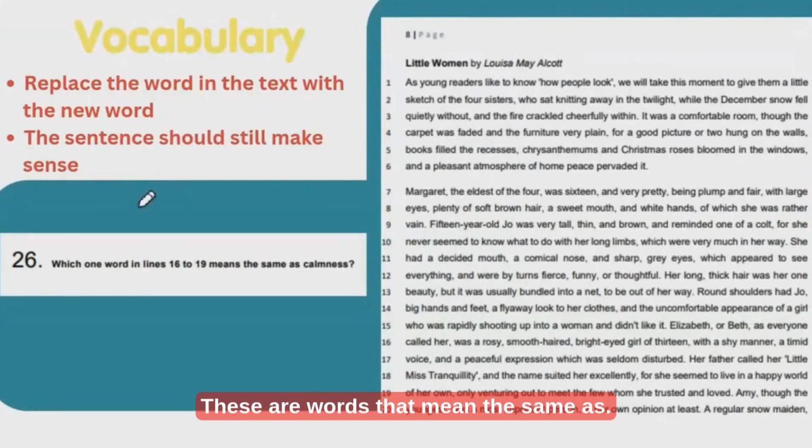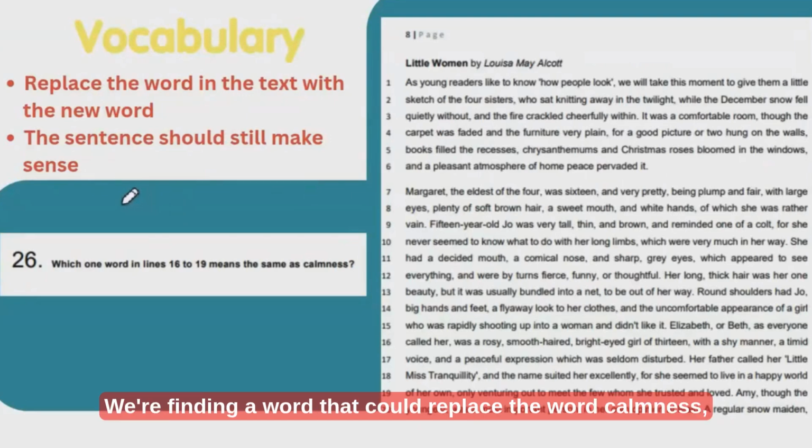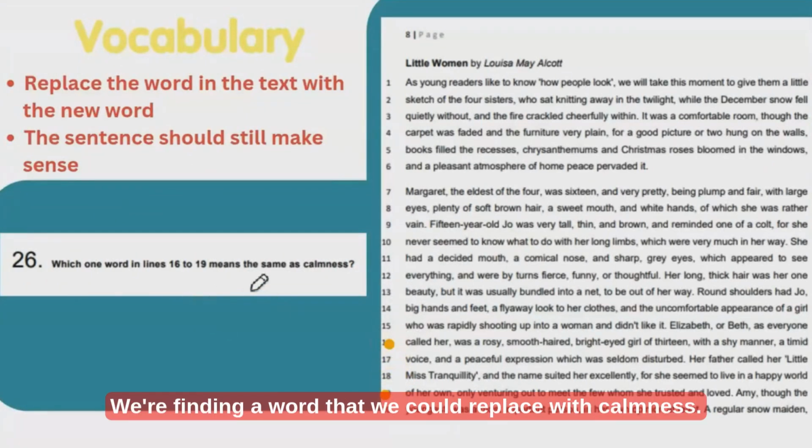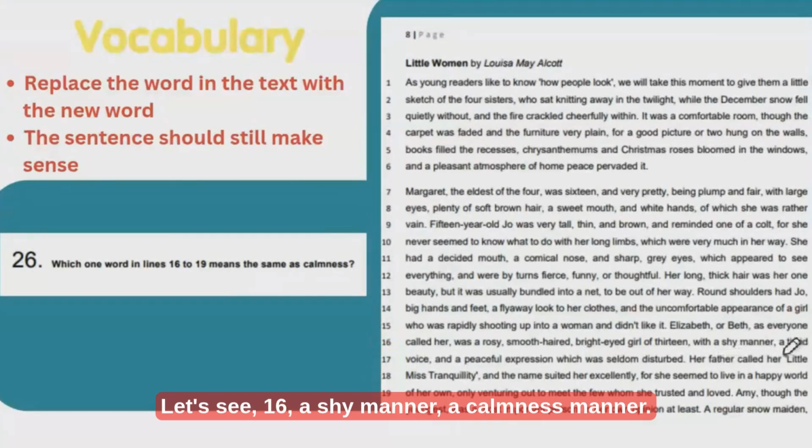These are words that mean the same as. We're finding a word that could replace the word calmness, and it's in lines 16 to 19. Let's see, 16, a shy manner, a calmness manner, that doesn't work. A timid voice, a calmness voice, that doesn't work. A peaceful expression, a calmness expression, that doesn't work. Let's continue on. Her father called her Little Miss Tranquility.